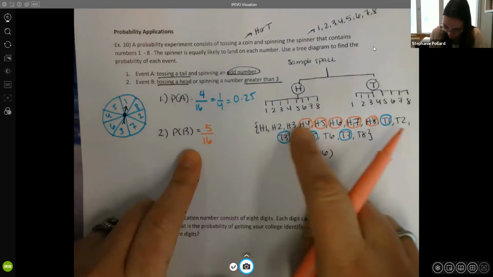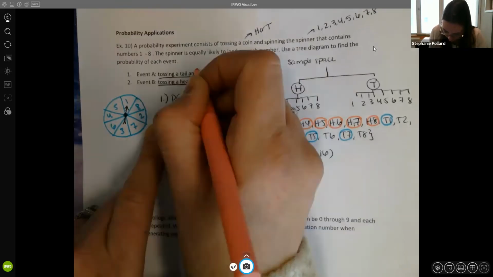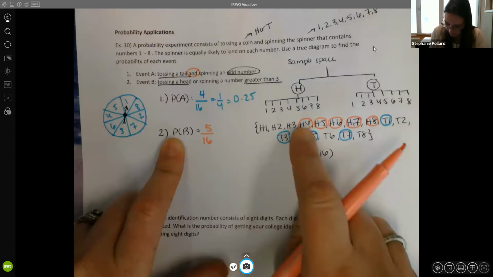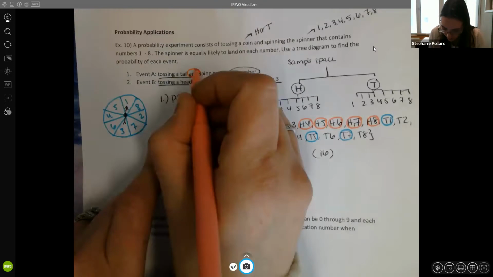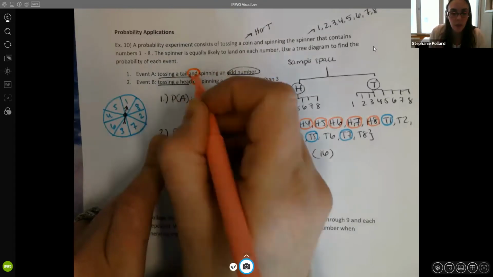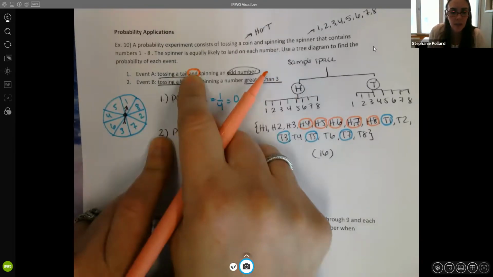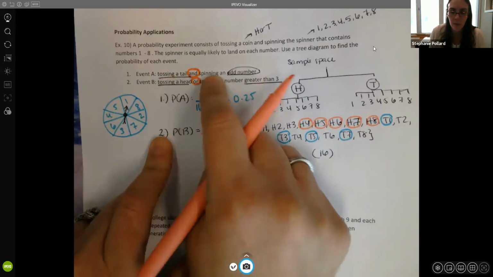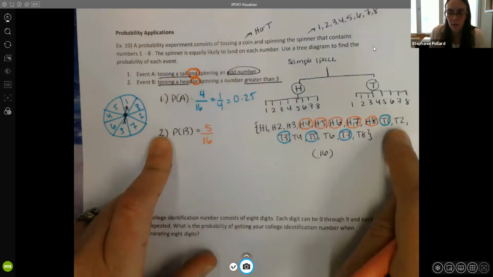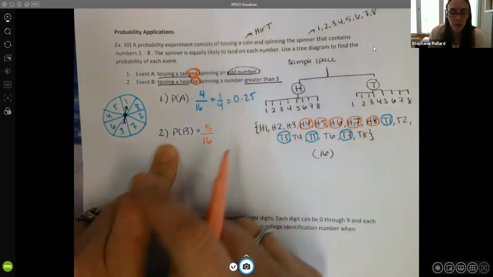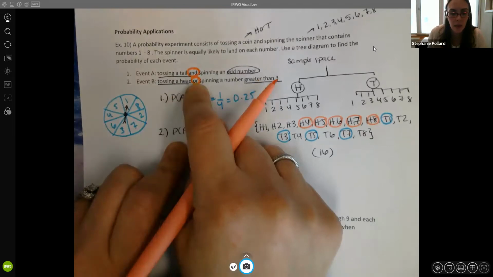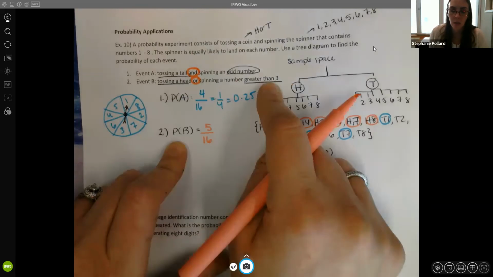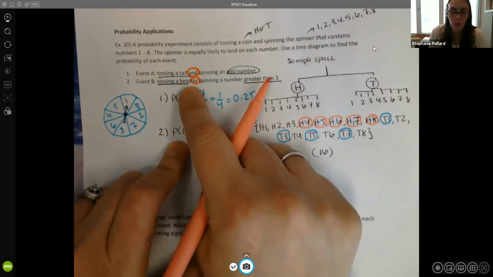Actually, sorry, let me pause for a second here. I read this too fast. So this word said and I was thinking the same thing. This said and, but this actually says or. So we have more possibilities here. And I apologize. So even I have to be careful when I read. So in the first case, it said and. So tossing a tail and spinning an odd number. So it was T1, 3, 5, and 7. And for me, I read this too fast and I was thinking and. But this actually says or. So other things can occur. Either tossing a head or spinning a number greater than 3. So we would just want at least one of these to occur.